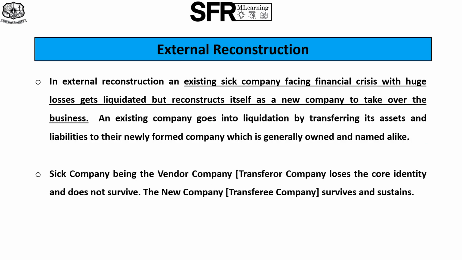Now, external reconstruction. In external reconstruction, an existing sick company facing financial crisis with its huge losses gets liquidated but reconstructs itself as a new company to take over its own business. An existing company goes into liquidation by transferring its assets and liabilities to their newly formed company, which is generally owned and named alike. Here, the sick company, being the vendor company, loses its core identity and does not survive, whereas the transferee company, that is the new company, sustains.